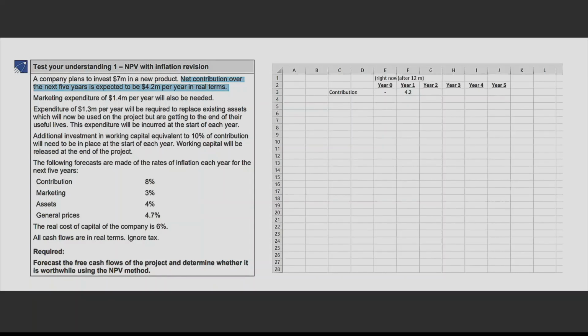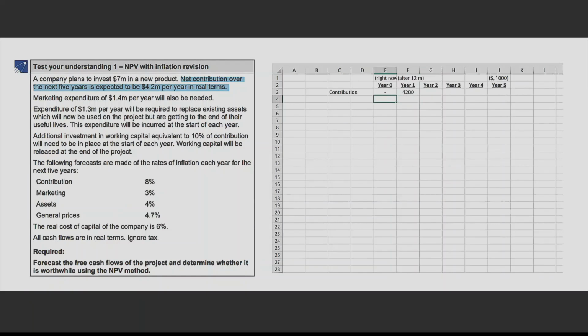Another thing, always try to carry the question in triple zeros. That's always recommended. So we will take all these amounts in dollars, in triple zeros, right? So 4.2 million is how much? 4.2 million into 10 lakhs. This comes to 42 lakhs. But I need it in triple zeros. So let me remove 3 zeros out of it. So that's 4,200. But this 4,200 is in real terms.